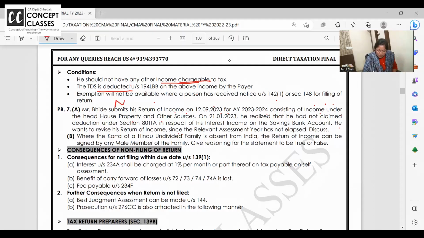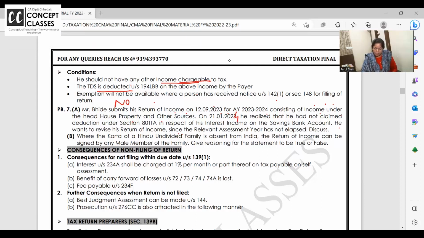Answer is no. Those who are saying yes, how you are saying yes? Tell me. What is your financial year? 22-23. What is your assessment year? 23-24. There it is. Last date of filing the return is belated also. Due date to July 23 is over. But he has filed the return in September. Maybe he must be having audit and all. We don't know.